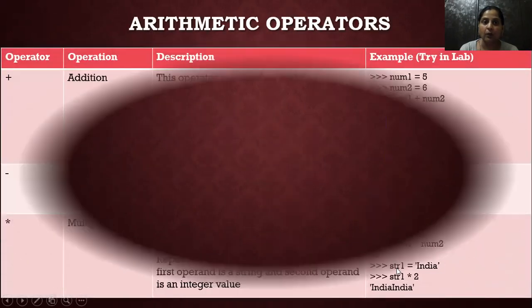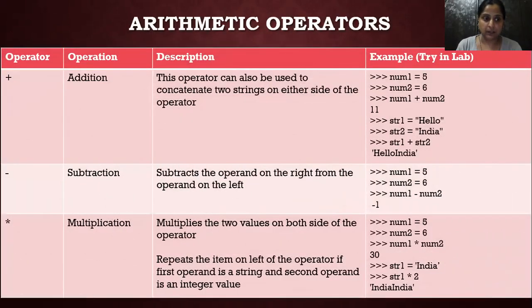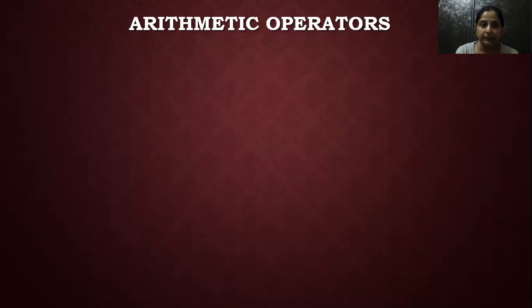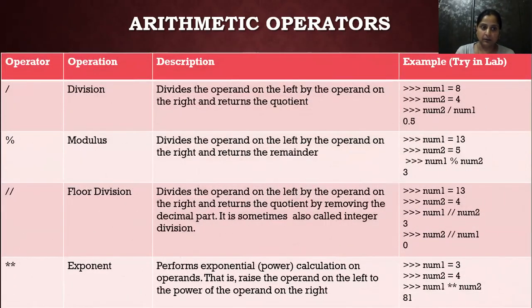Next, let's discuss arithmetic operators. Plus, minus, multiplication, we already know. The usage of addition, subtraction, multiplication is the same as in mathematics, which we studied in our primary classes. Please keep in mind that the multiplication symbol is the asterisk sign, the star sign, available on your keyboard. Next is division, which divides numerator and denominator.